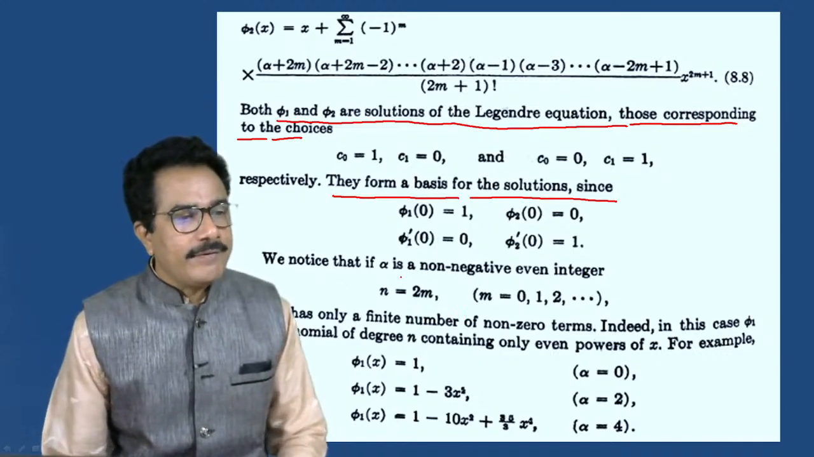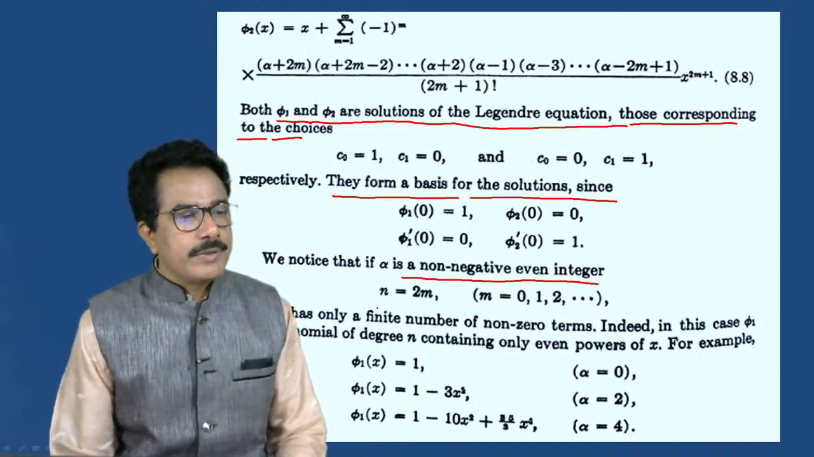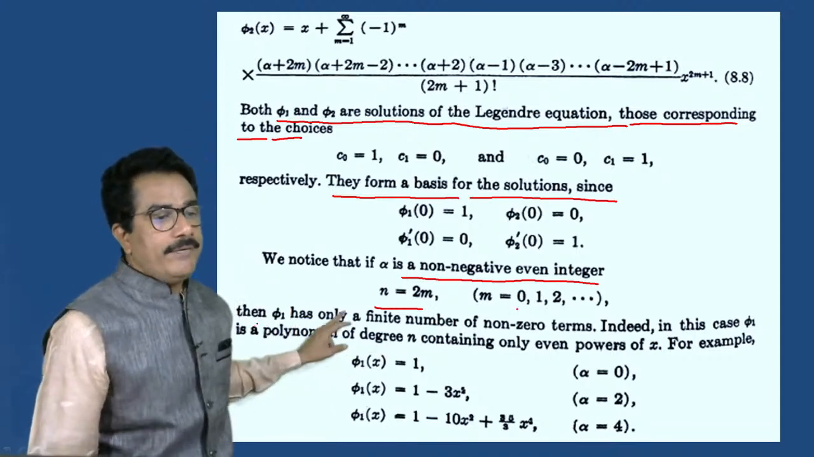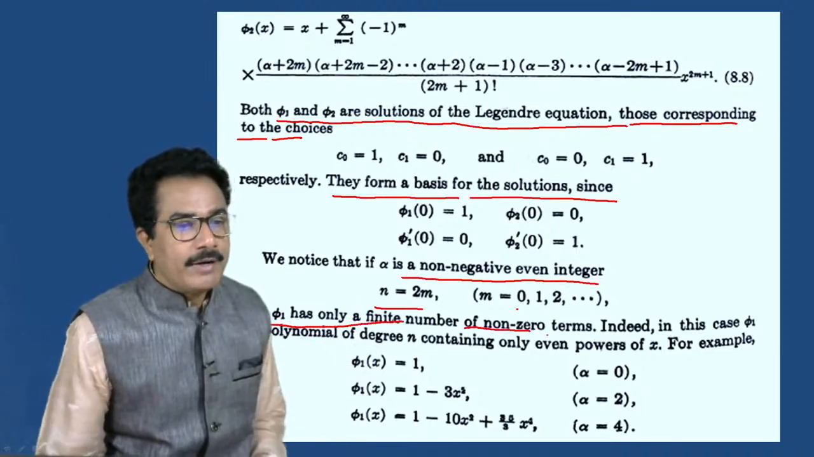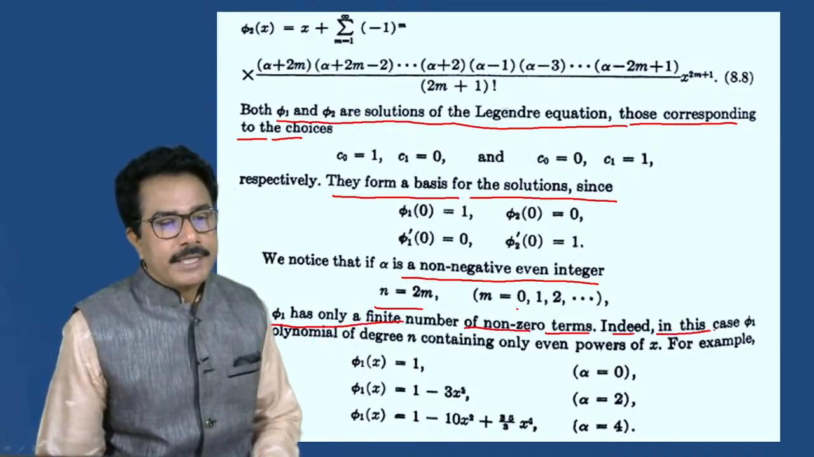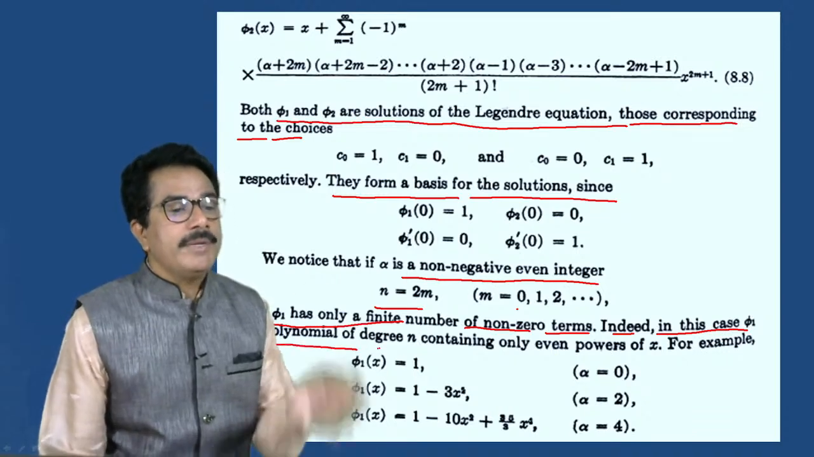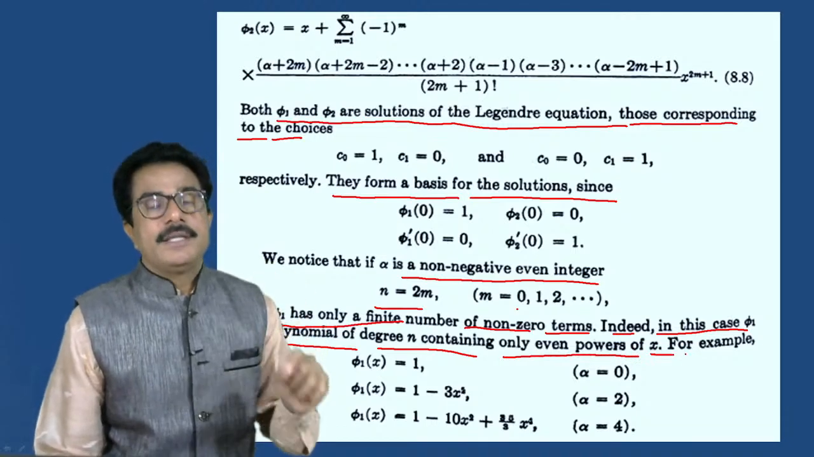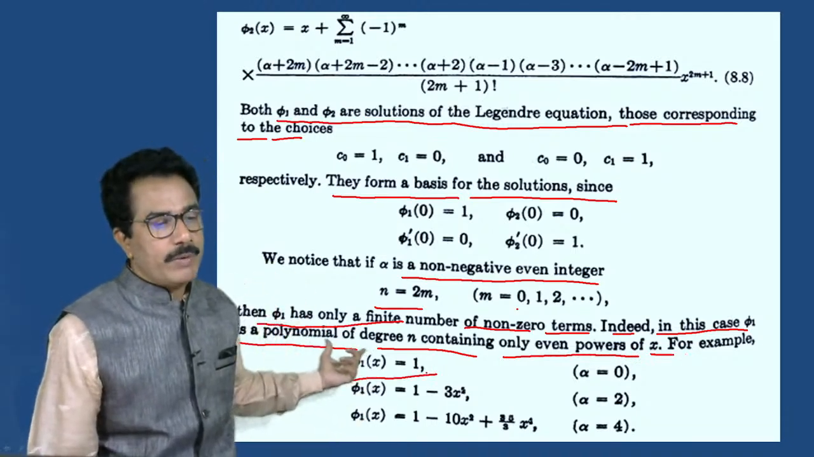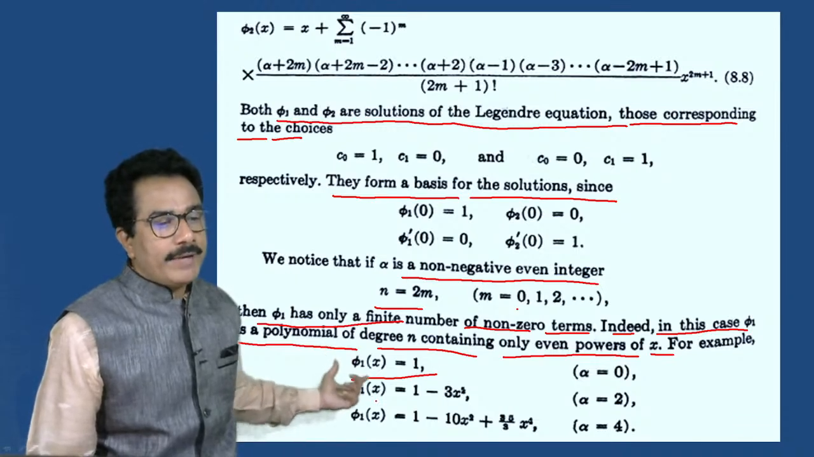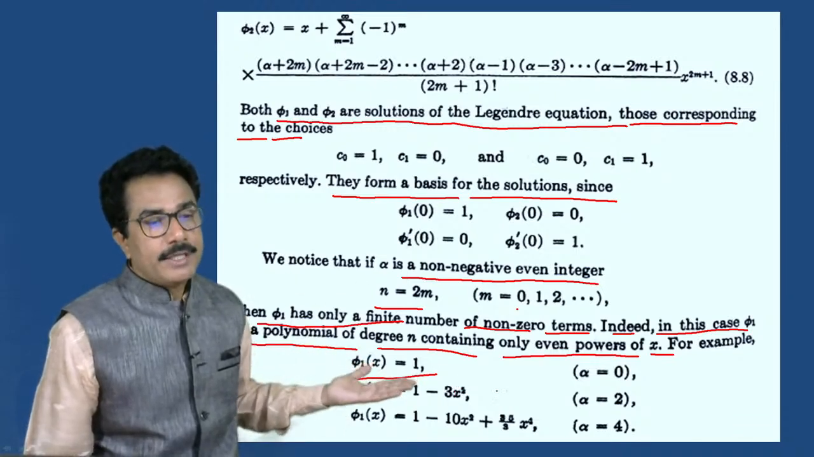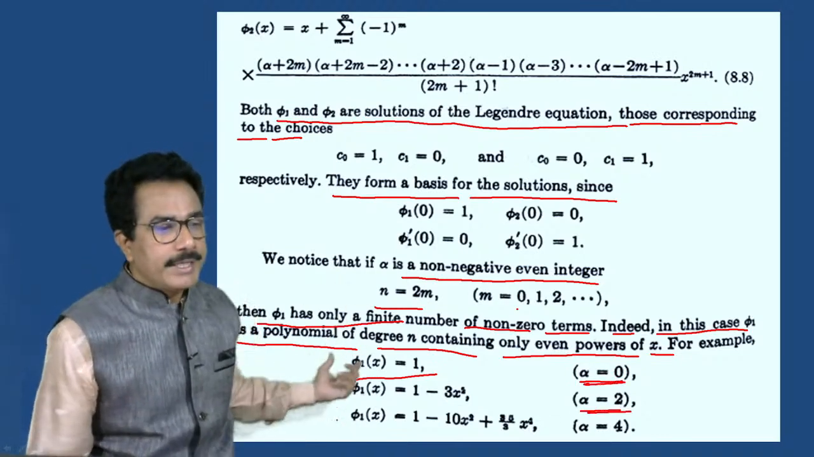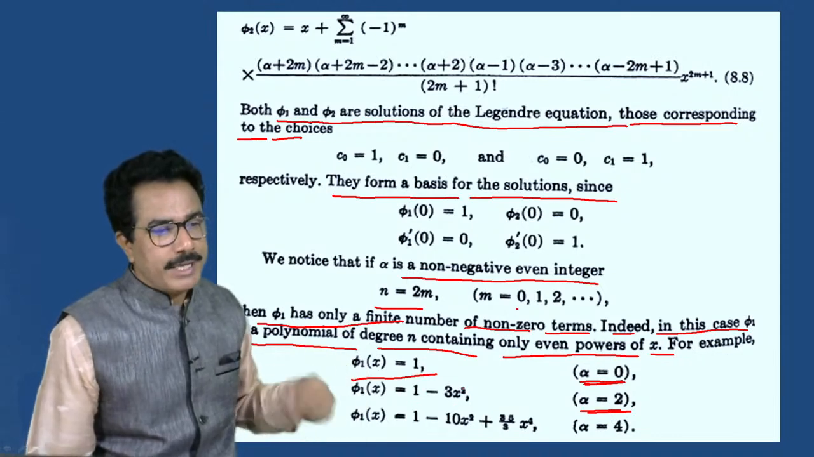We notice that alpha is a non-negative even number, so n is equal to 2m, m is equal to 0 to 1. Then we get phi1 has a finite number of terms. Indeed, in this case phi1 is a polynomial of degree n containing even powers of x. For example, phi1 of x is equal to 1. If we put alpha is equal to 2, then we get phi1 of x is equal to 1 minus 3x square.